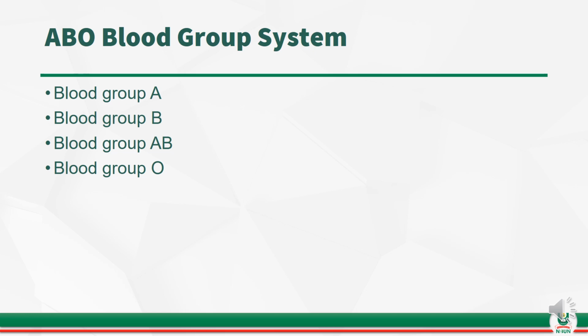So we continue. Now let us discuss the ABO blood group system. The ABO blood group system is the type of system that has four blood group types. That is blood group A, blood group B, blood group AB, and blood group O.